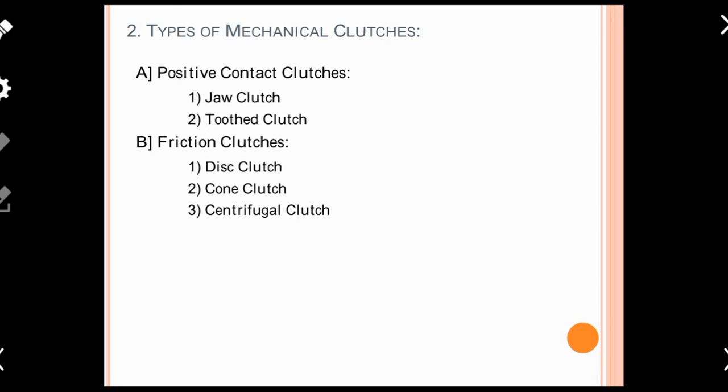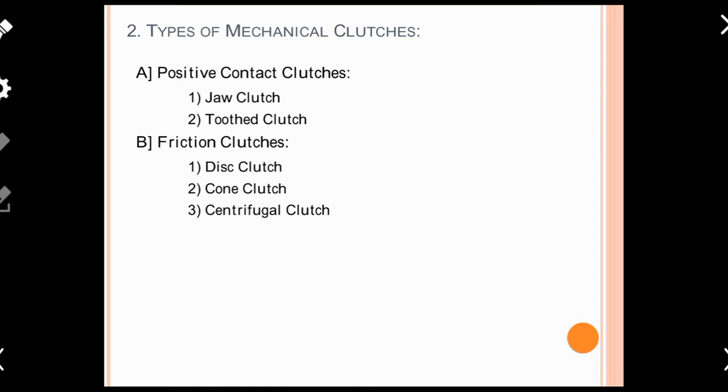There are basically two ways in which you can have power transmission. One is positive contact between driver and driven members. And secondly, frictional surfaces are in touch with the driving and driven shaft, and in that way you have power transmission.